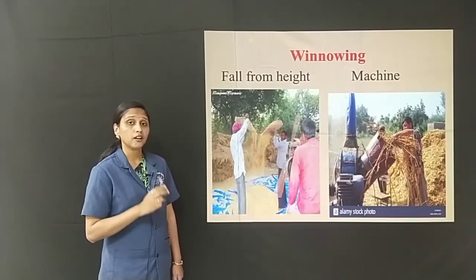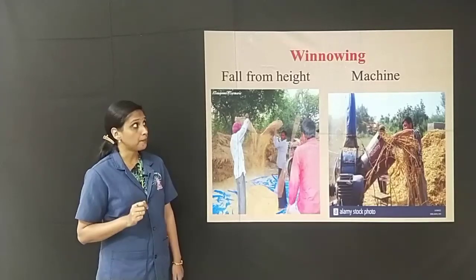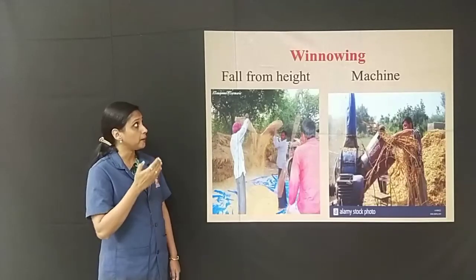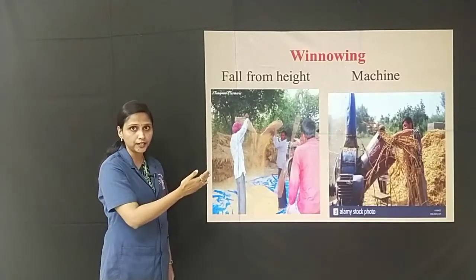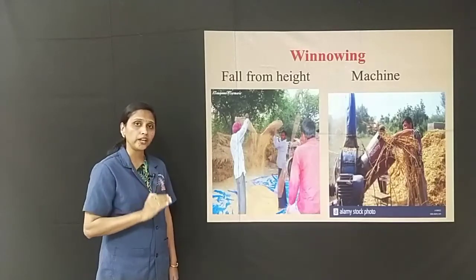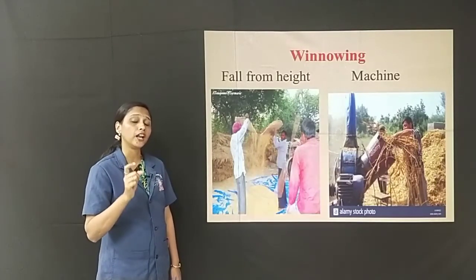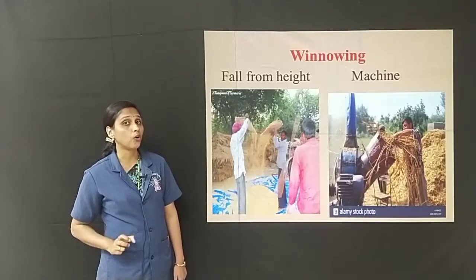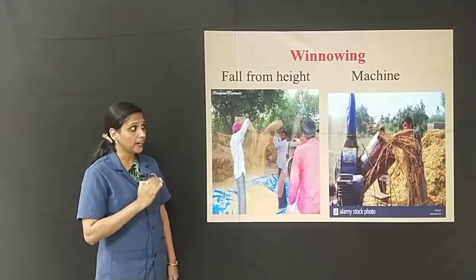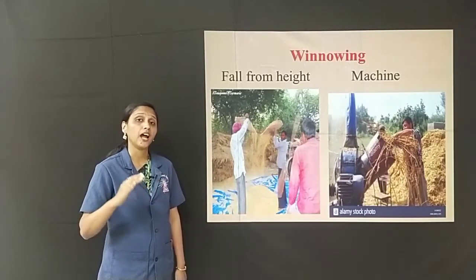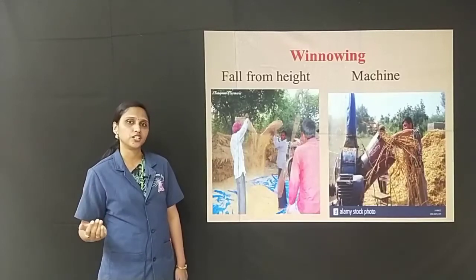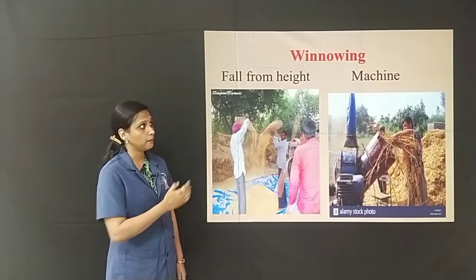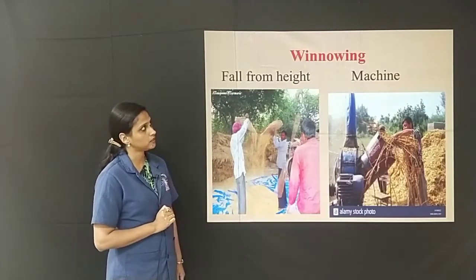In this method, the good quality grains are separated by winnowing. So how is this done? This is done by making the grains fall from a height and by letting the wind from a fan blow away the unwanted particles, and the good quality grains settle down on the ground. Later the grains are dried and then they are packed before sending to the market. Winnowing can also be done with the help of machines.